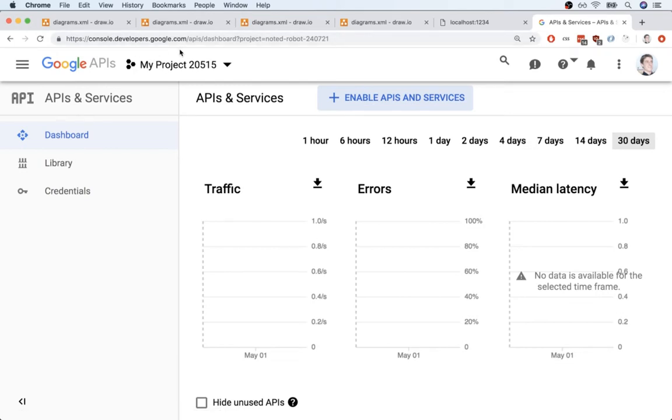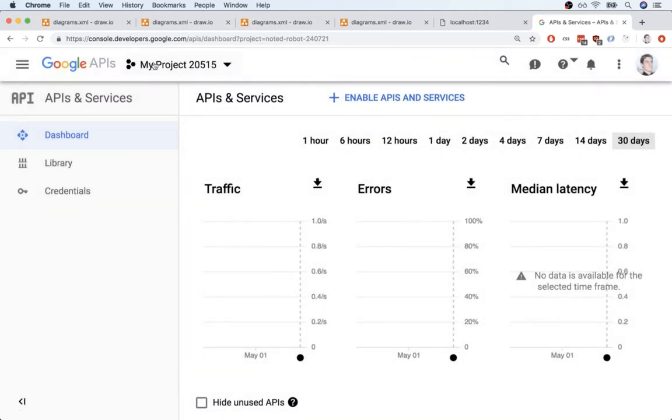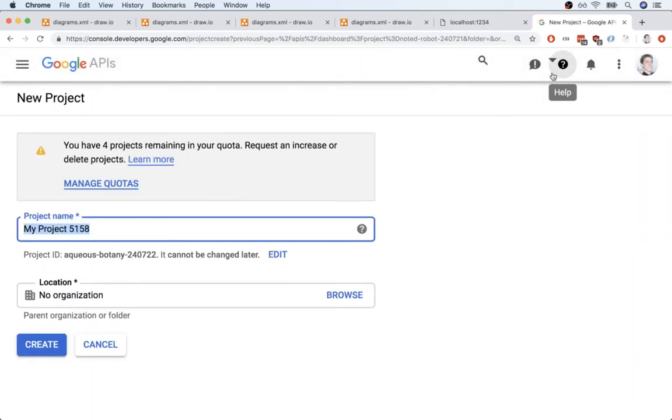Once you go to that address, you're going to either see a welcome screen that's going to ask you to generate a project, or if you've ever created a Google project before, you're going to see a screen a little bit like this one right here. So for what we are doing, I highly recommend you create a new project separate from any one you've done before. You don't have to, so you can reuse an existing project if you want to, but in general, I would recommend you use a new one. To do so, we're going to find the drop down up here on the top left-hand side, click on it, and then find New Project on the top right. Once here, we can create a new project.